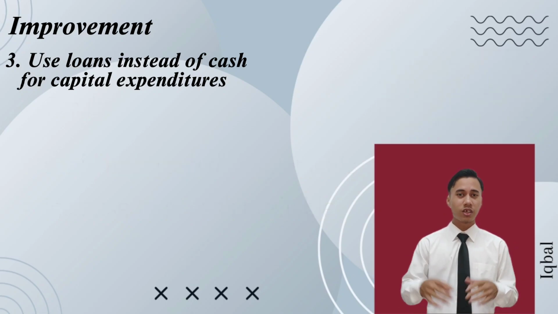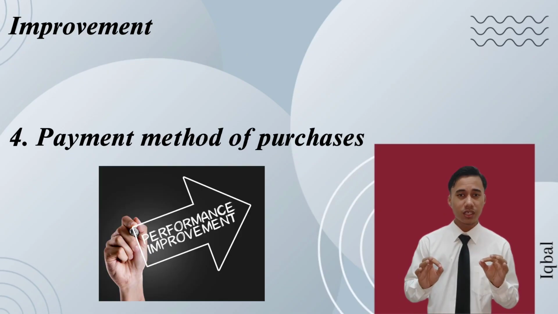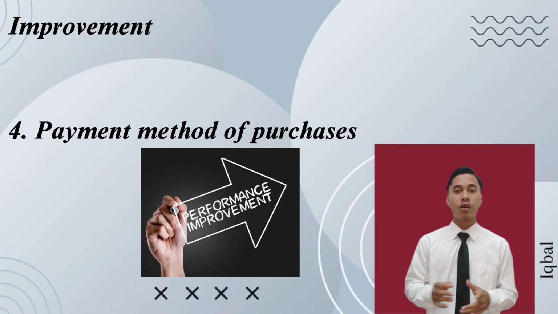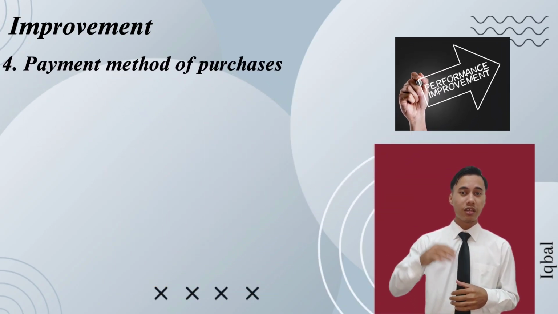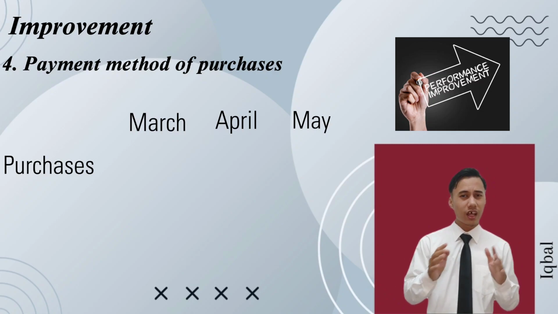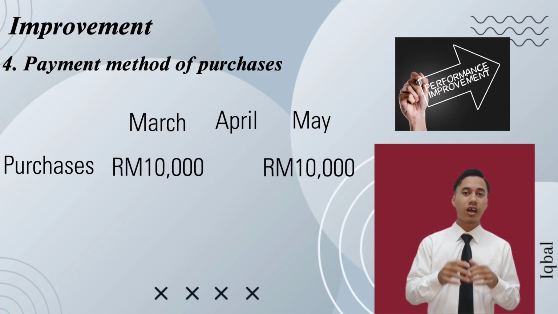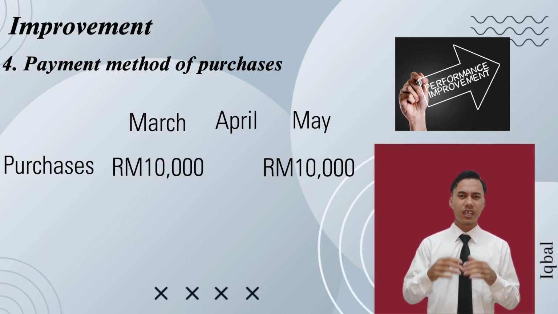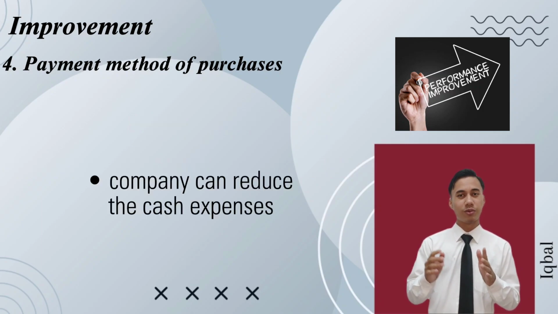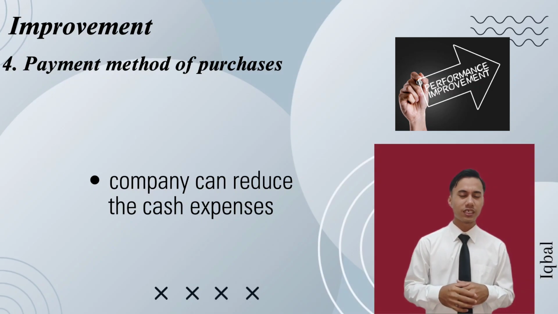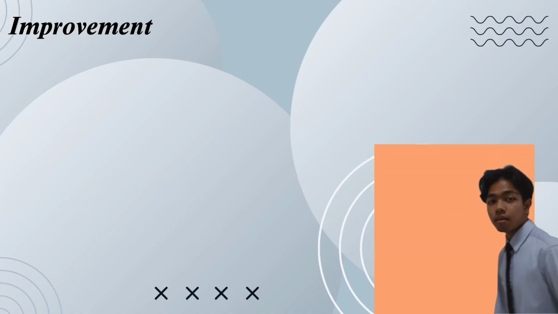Other than that, this company needs to improve the payment method of purchases. For example, the payment can be split so that half is paid in the month of sale, let us say in March, and the other half is paid 2 months following in May. As a result, the company can reduce cash expenses in March.